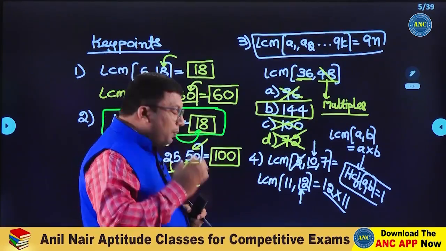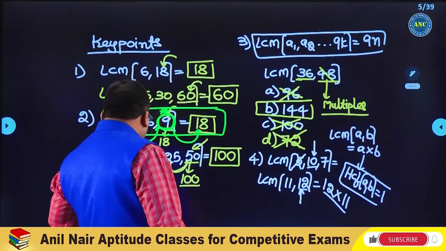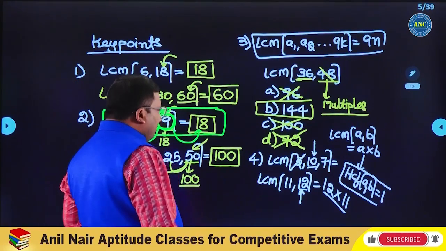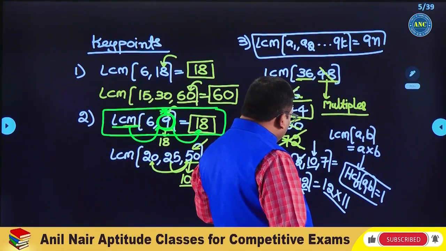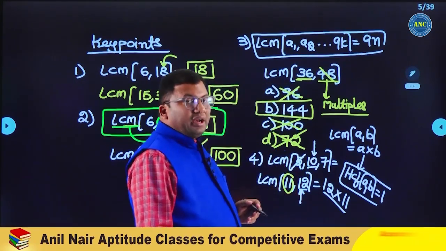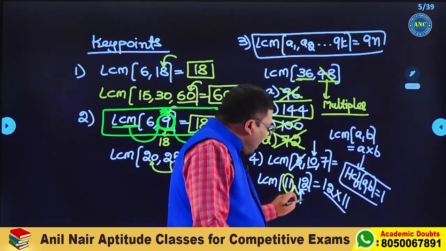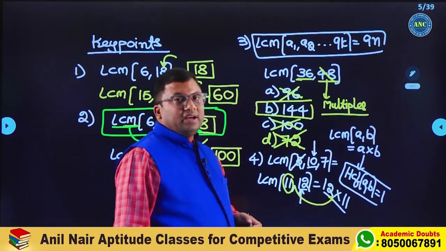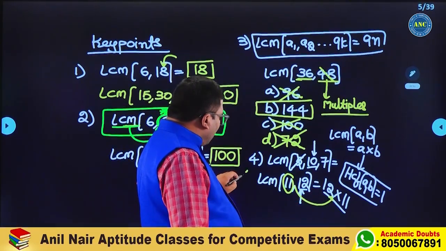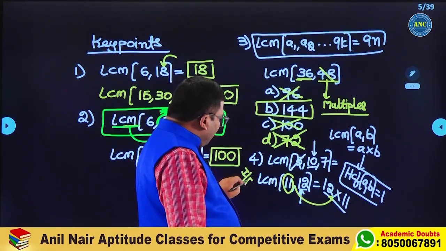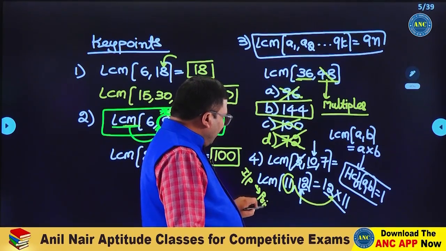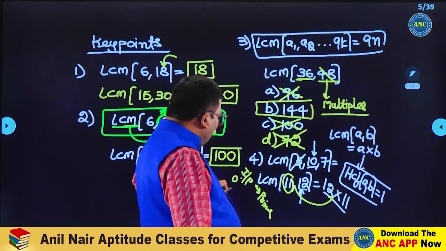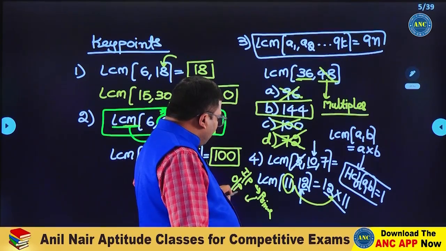Another, fifth important point. In the input, if you observe, one number is a prime number. If one input number is divisible by 11, the answer also is divisible by 11. If one input number is a prime number, the output will also be divisible by that prime number.